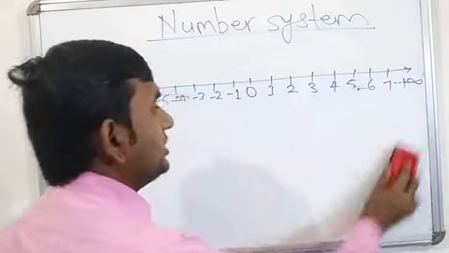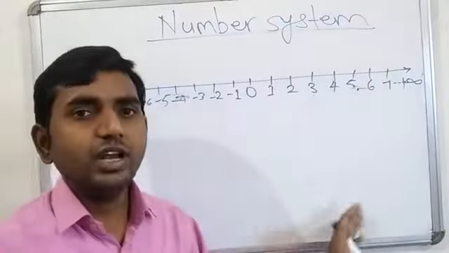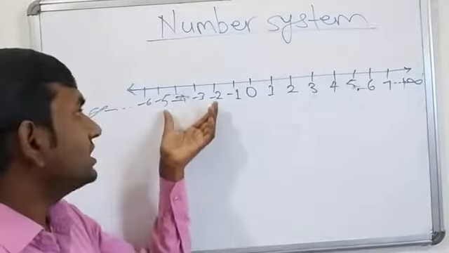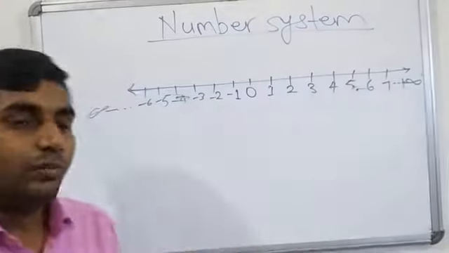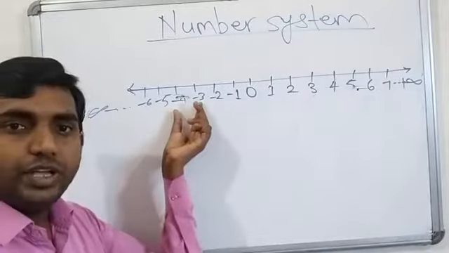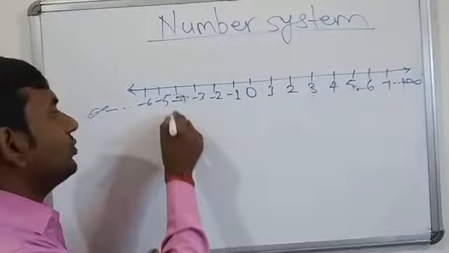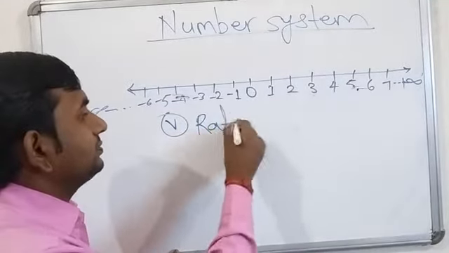But here is a question. We collected positive numbers from the number line in the form of p by q. But there are also negative numbers, and some of them can also be written in the form of p by q, present between two negative numbers. Then in which form do we have to collect those numbers? For this we have to study about rational numbers.